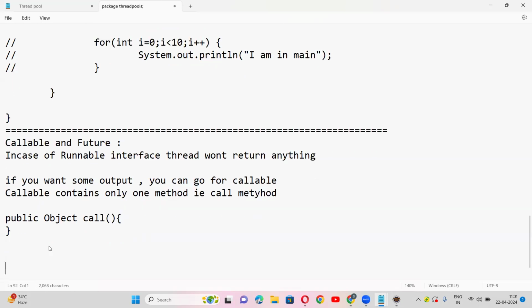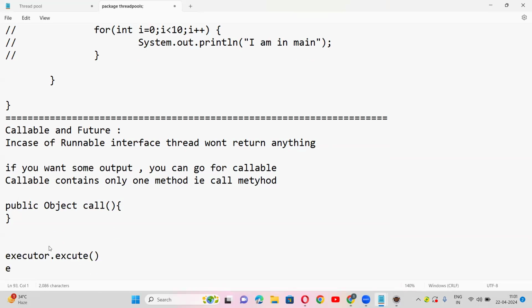Now the main point is, till now we have used executor.execute, right? Now for callable, you should use submit. Should use submit: executor.submit.